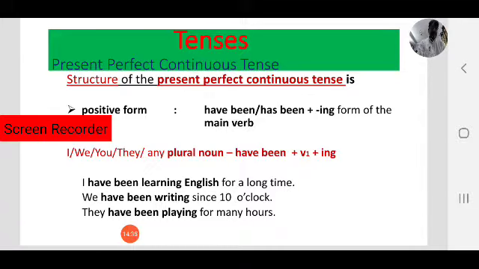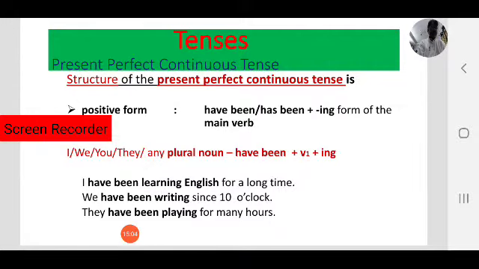That is, add ing to V1, the main verb. Present participle, or V ing form, V1 plus ing. Next, in present perfect, we have seen V3 or past participle.